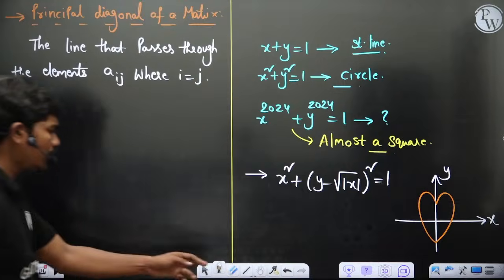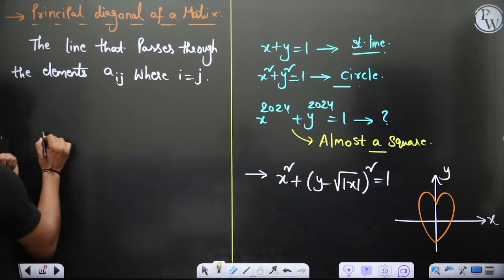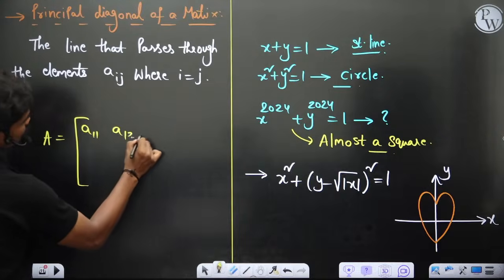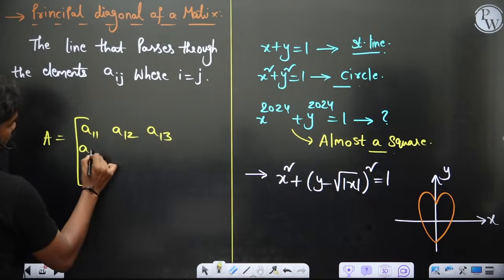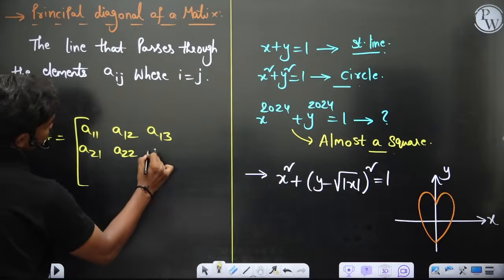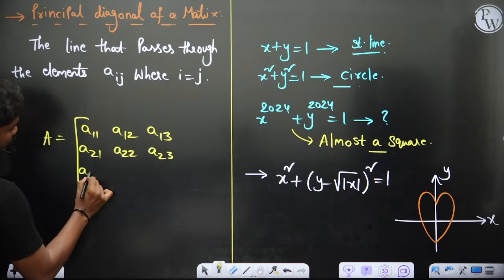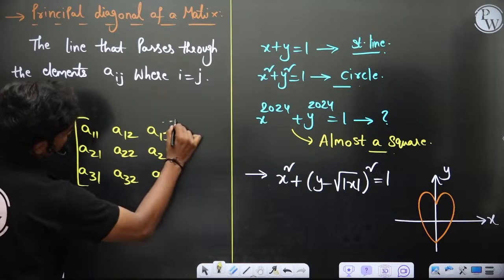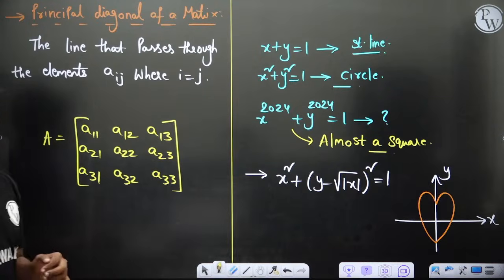Like for example, you take a 3 by 3 matrix to understand this easily. You have the elements A11, A12, A13, A21, A22, A23, A31, A32, A33 of course. Okay, so let's say you have these elements.